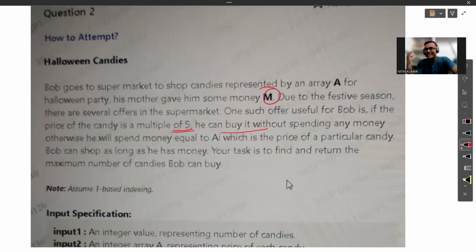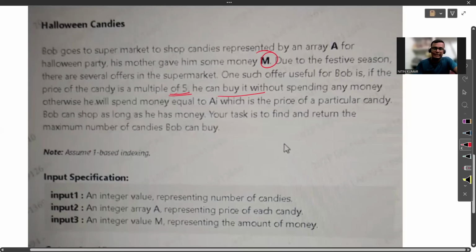Now Bob's task is what? Your task is to find and return the maximum number of candies Bob can buy, and assume one based indexing. That means the array is generally zero based indexing, but we have to consider the array to be one based indexing. So we have to manage the indexes also here. It is being written here.